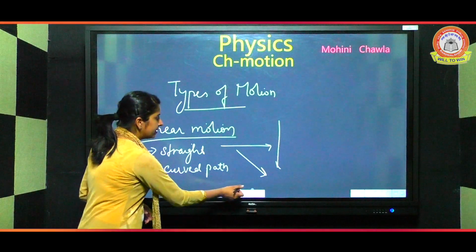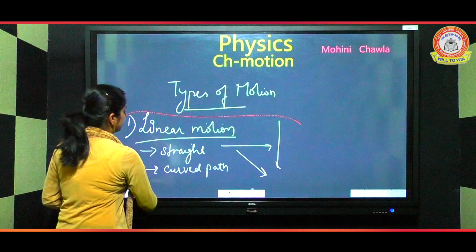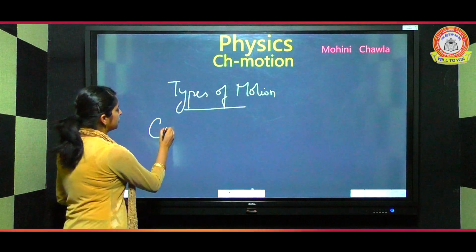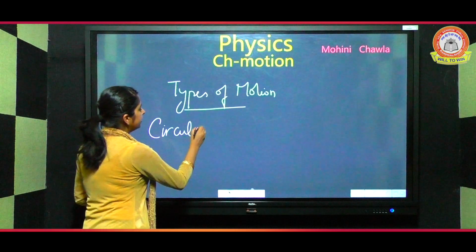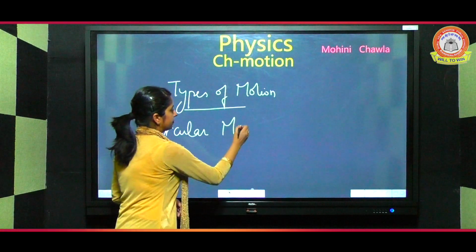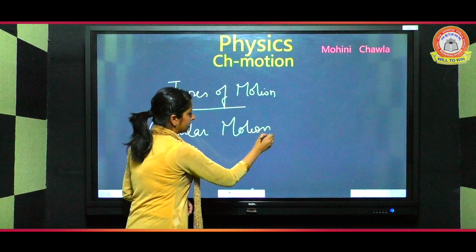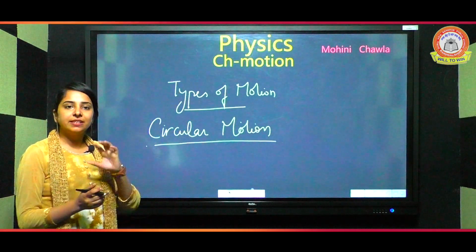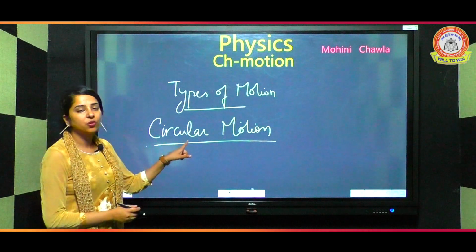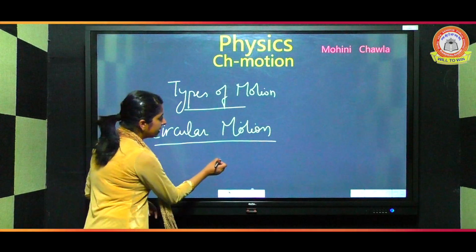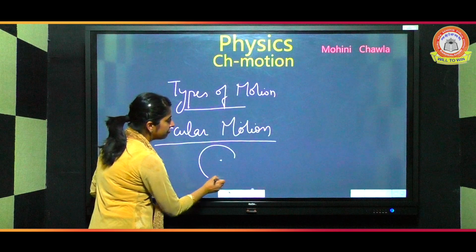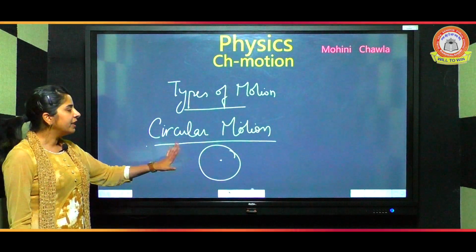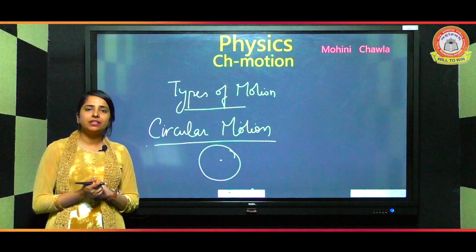Now the second one is circular motion. What is circular motion? If the path covered by a body is in a circular shape, that type of motion is known as circular motion. It means if a body moves around a fixed point, that path is circular motion. We have so many examples of circular motion in our daily life.